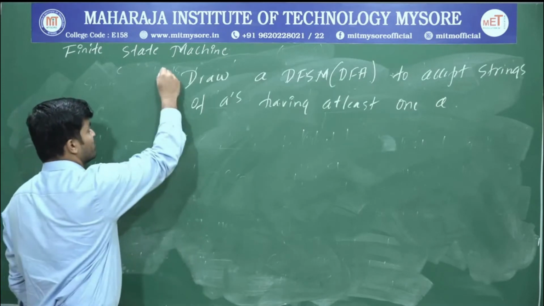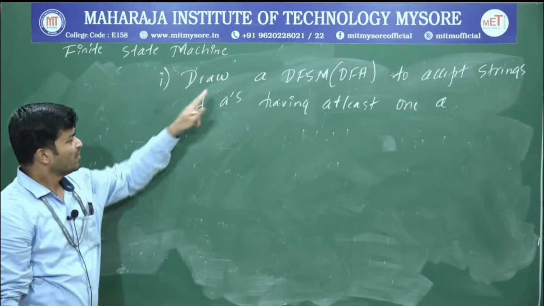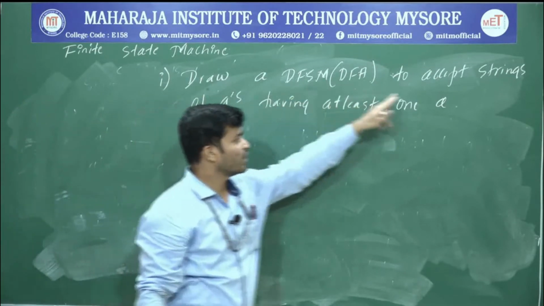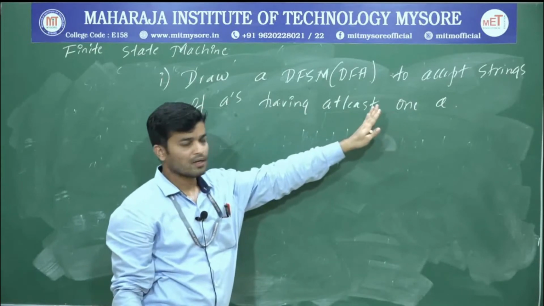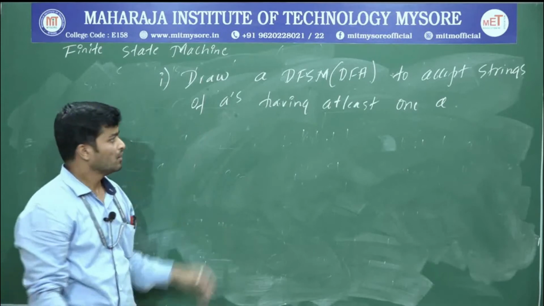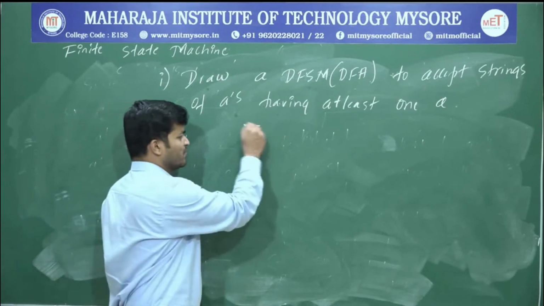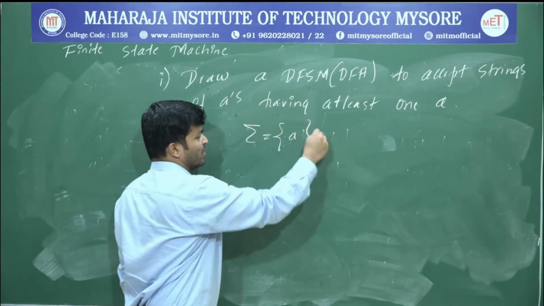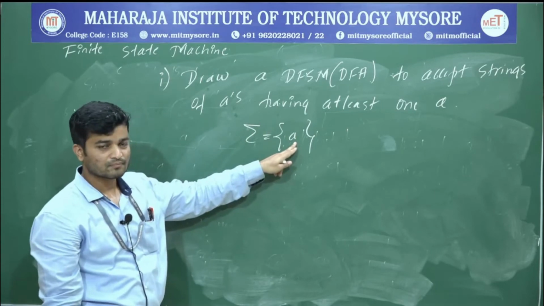So now I have taken one simple example. Draw a DFSM or a DFA to accept strings of A's having at least one A. So if you want to construct a DFA, first step is to write sigma. From the question itself, we can write sigma is equal to A. Why? Strings of A's. Therefore sigma is just A.